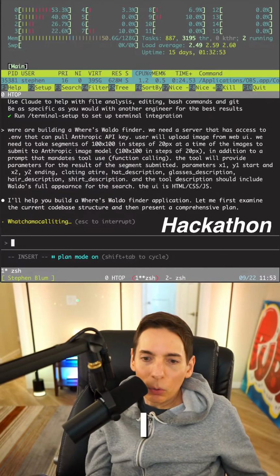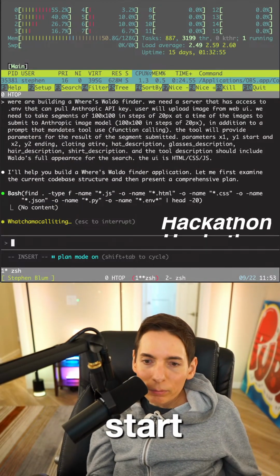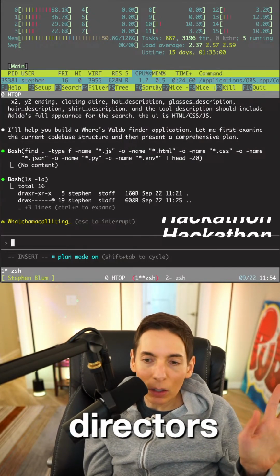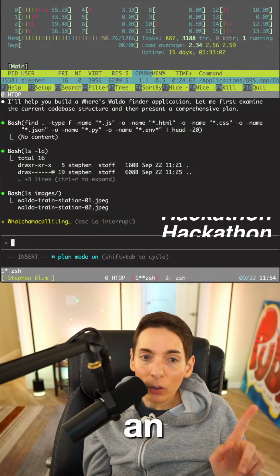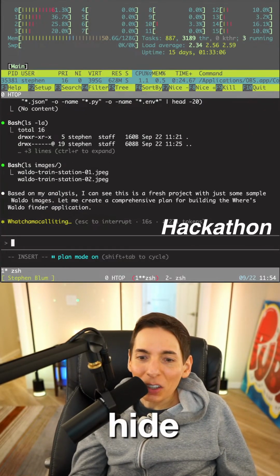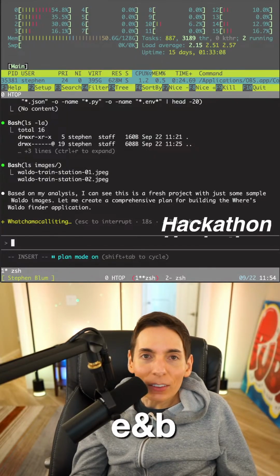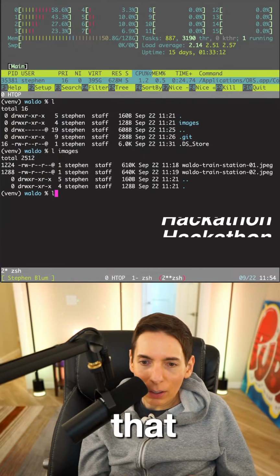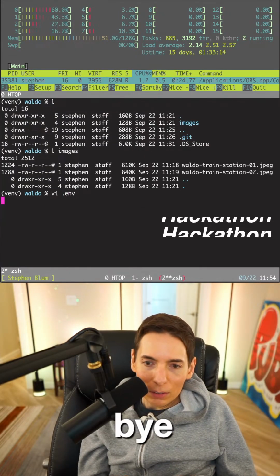So I think this is a really good start. There's nothing in the directory. Oh, we do need to make an env file though. I need to hide the screen really quick so I can get the env file with a secret in it. Let's do that really quick. All right, so .env.